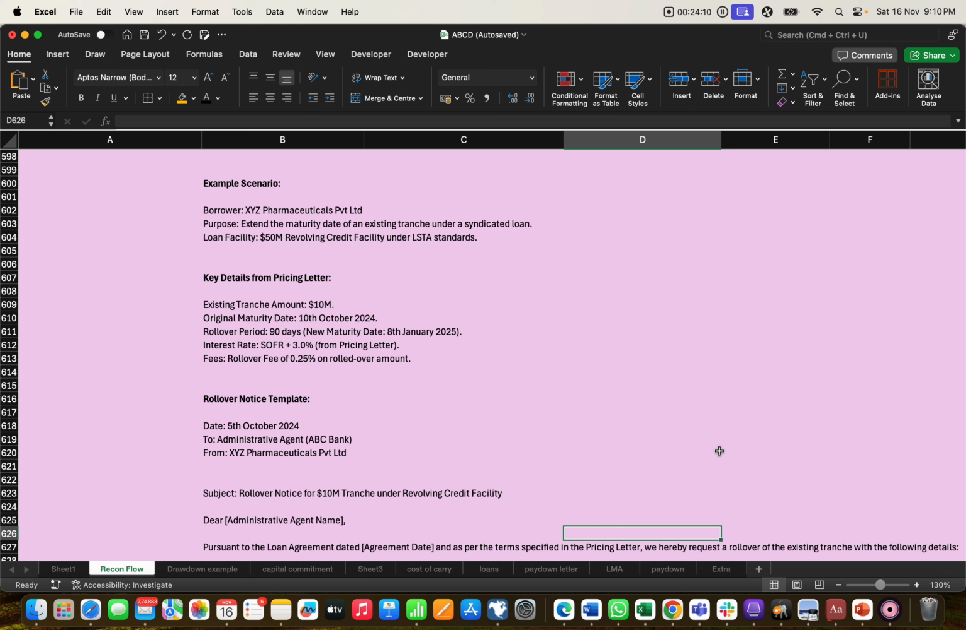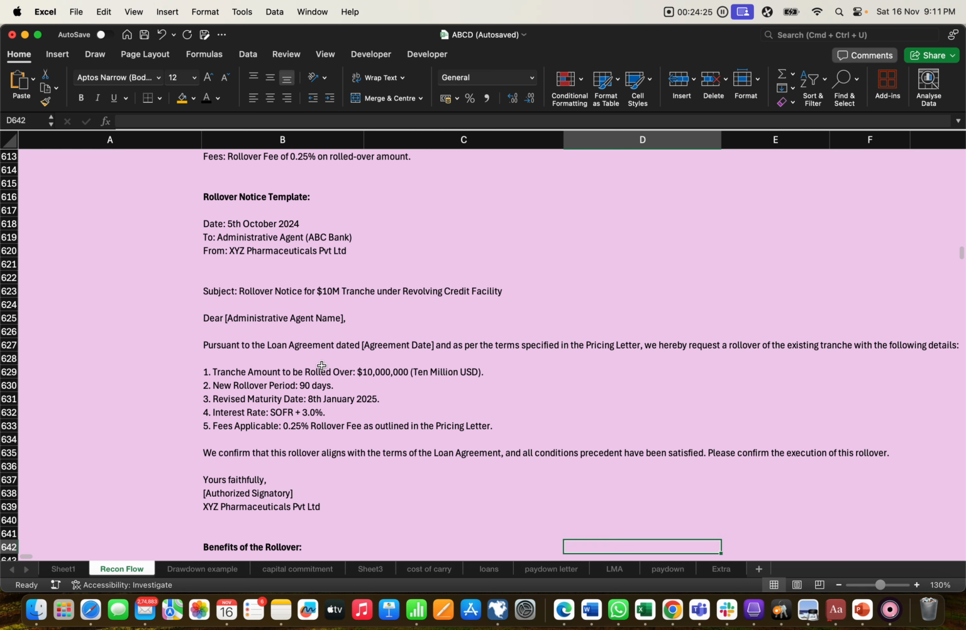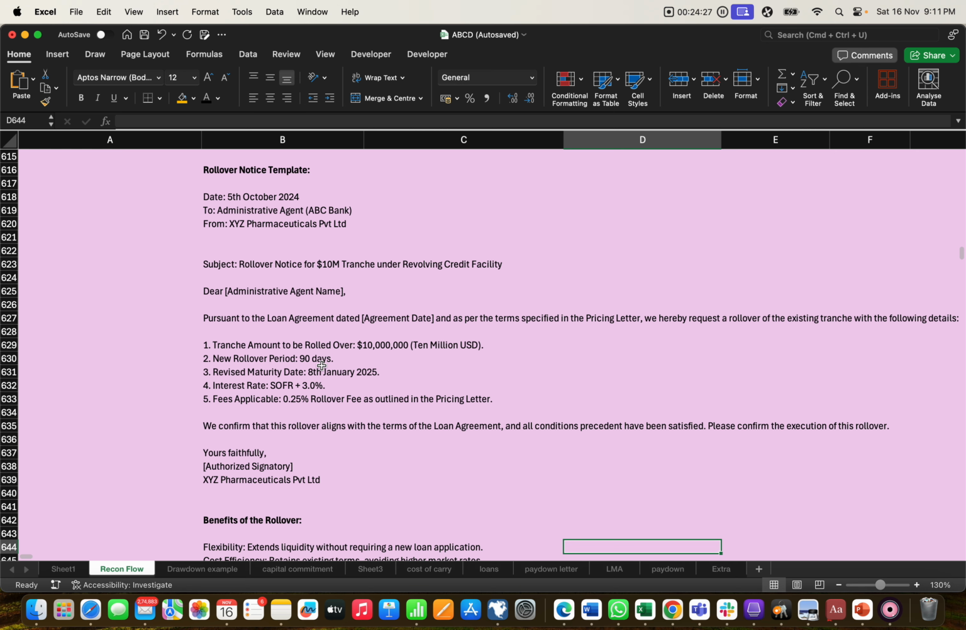So the interest rate will be calculated as the SOFR rate plus the interest rate, and the same interest rate they have to give. Fees will be 0.25. So the basic detail has been given. Now moving to the rollover notice, like the pricing template.